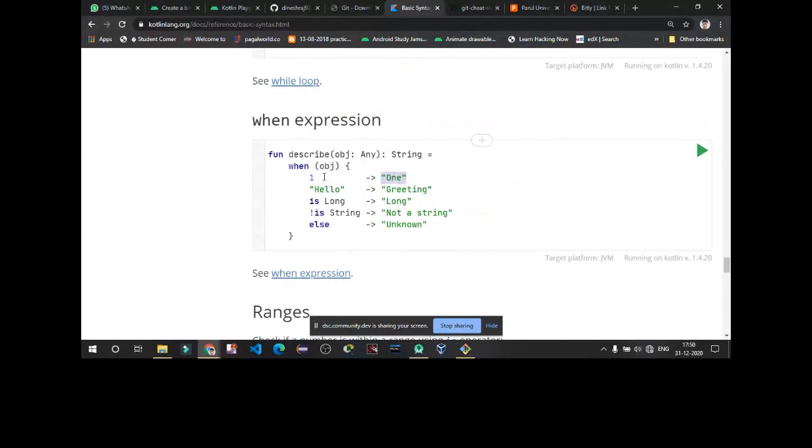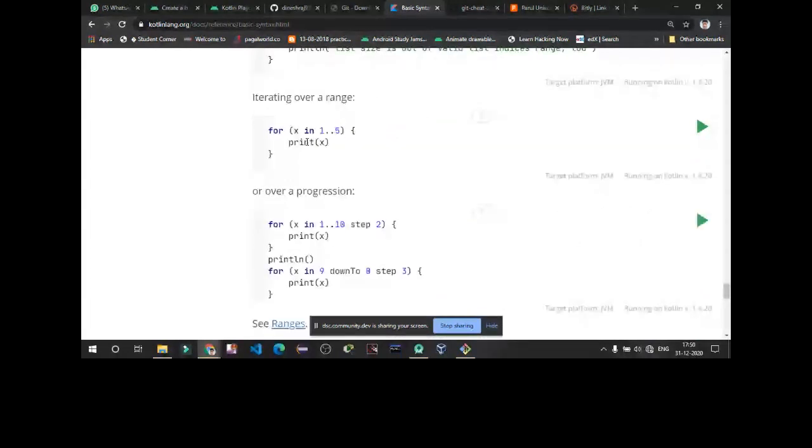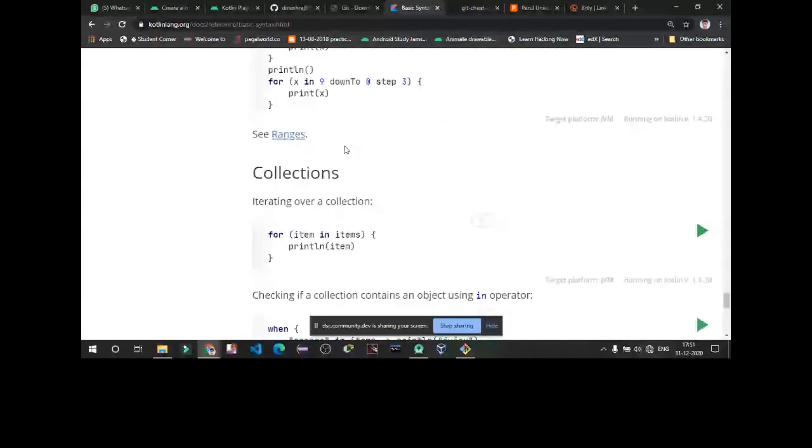Check if a number is out of range, from index 0 to the last index of the list. The list is defined and we are just going through it accordingly. The same way, a for loop is also written using a range function. So now this is the basics, and the rest you can learn in the Kotlin docs. I'm just sharing the link.